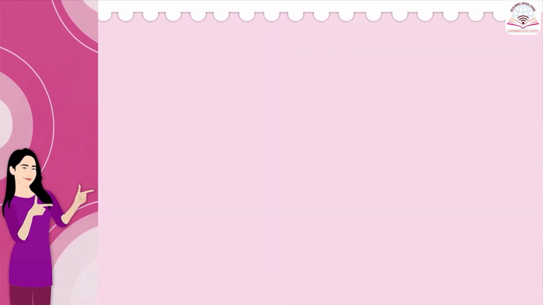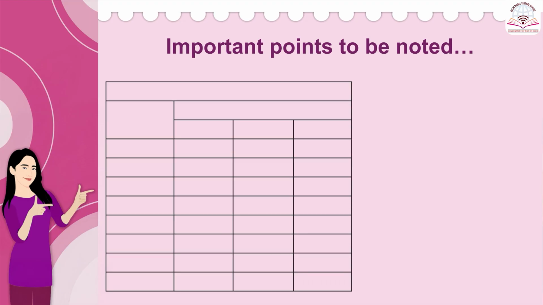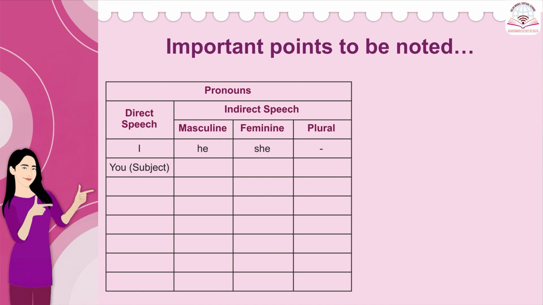Let us take a look at some of the important points to be noted when we are converting a direct speech into an indirect speech. Let us talk about pronouns first. If we have I in the direct speech, according to the speaker, we will change it into he or she. In case of you at the place of subject, it will change into he, she or they.